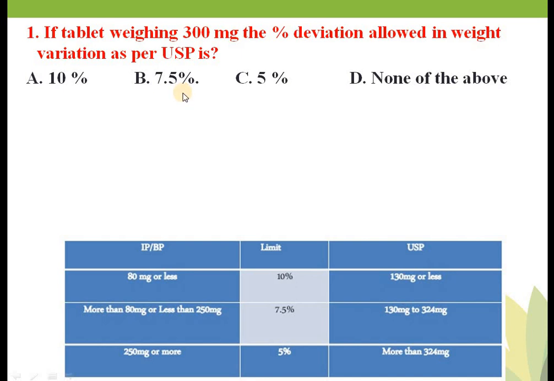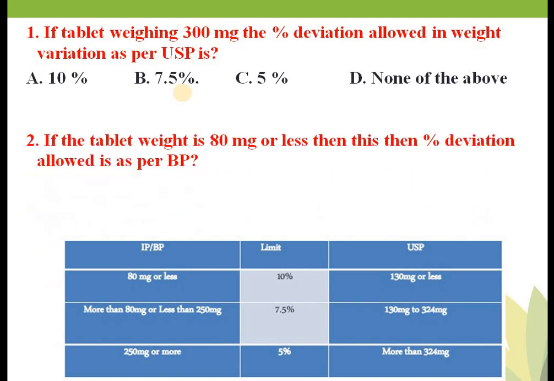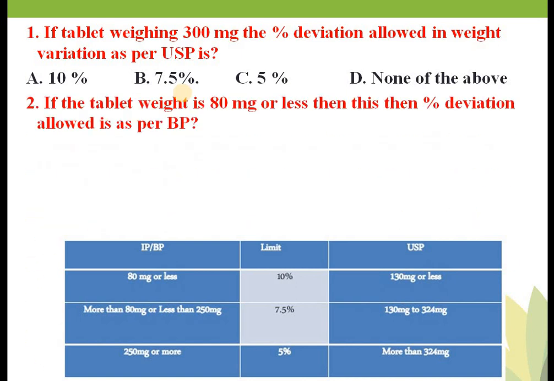So there are sequentially 3 questions and then I will explain what is next question. If tablet weight is 80 milligram or less, then what is the percent deviation allowed as per British Pharmacopoeia? And your options are option A 5%, option B 10%, option C 15%, option D 7.5%. In this case also your correct answer is option B. Okay, don't worry, I will explain it.